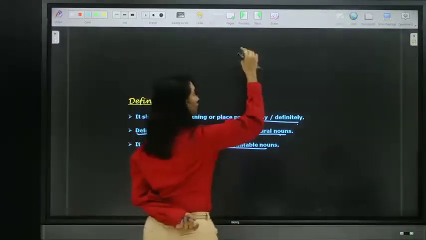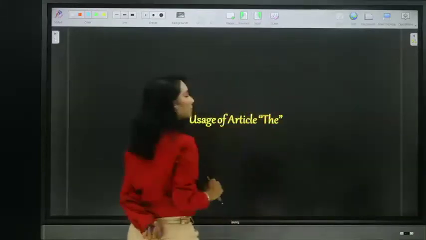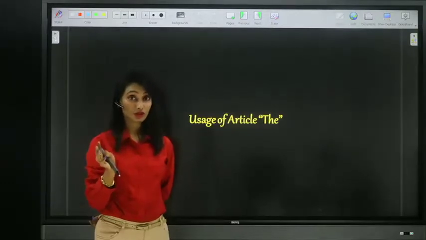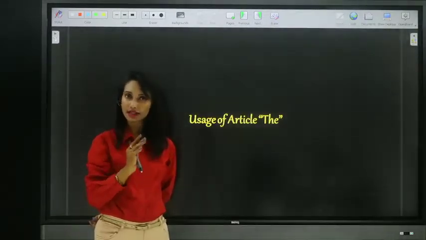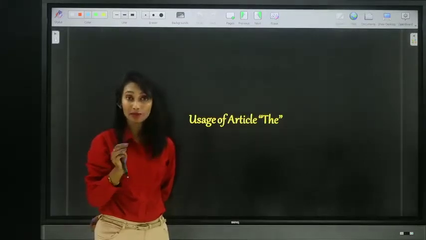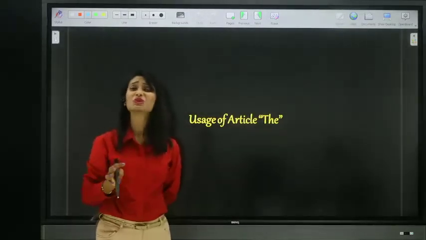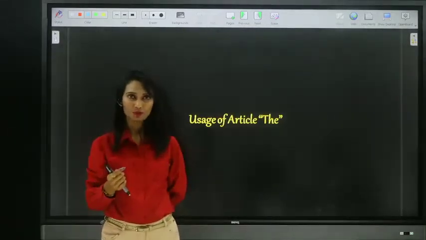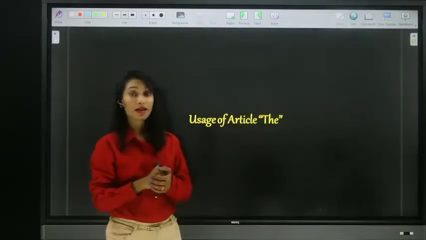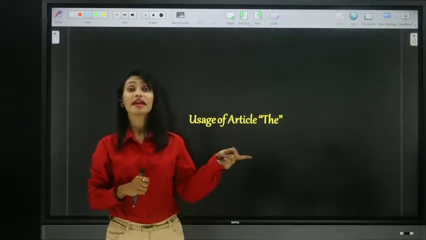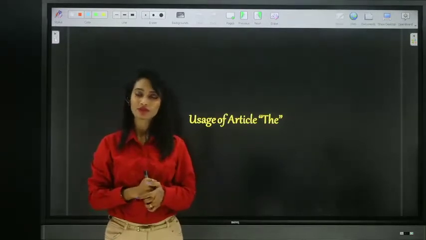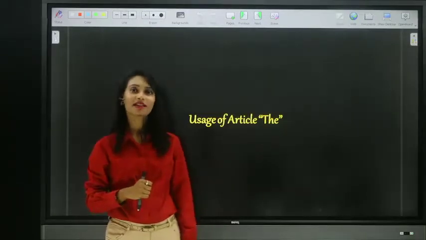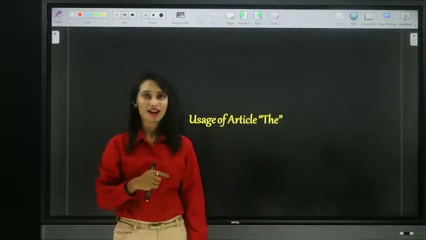So now let's move on to the usage. When do we use article the? Do concentrate, article the has many usages. For articles a and an we have seen a few usages, but article the has many more. And guys, it is not just the uses of articles you have to bother about. You should know the omission of articles also. Knowing where to use articles is not sufficient. Where not to use articles is also important. So let's begin with the usage of definite article the, and then we'll move on to omission of articles.